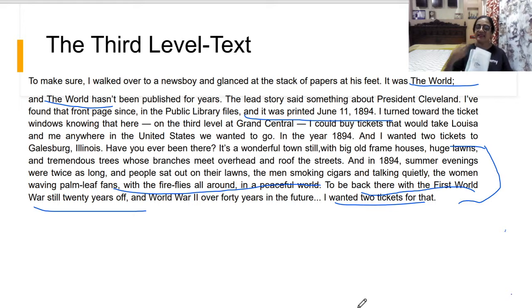So the clerk, what did he see? He could see that he was unable to give the ticket because the money which Charlie was carrying was modern currency. And why did the clerk look at him that way? Because he belonged to that third level. Now Charlie is in fantasy, he's traveling, but there is an intersection of time and space. He is in his modern times, and his currency is also modern. But the clerk sitting there in the third level was actually giving the tickets of that time.